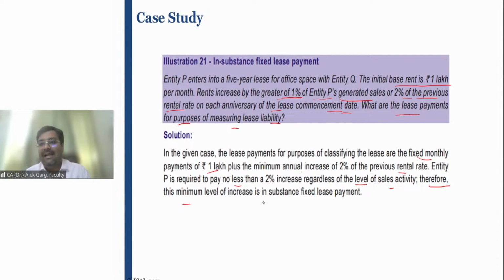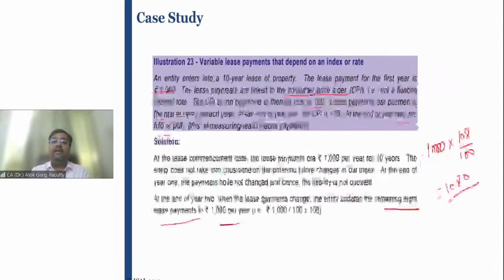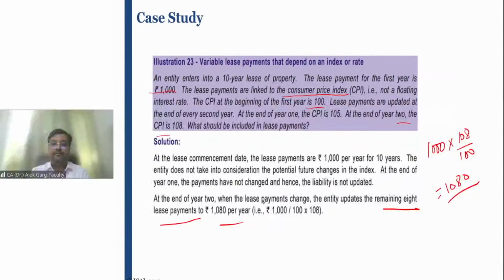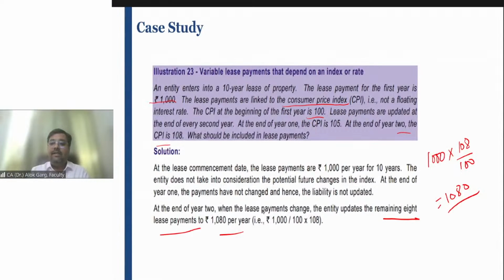Minimum 2% of 1 lakh, right? Or if any variable payment is depending on an index or a rate, that has to be considered. Or any exercise price has to be considered, or penalty has to be considered, right? Or residual value guarantee given by the lessee has to be considered. If in actual the rent payment is higher, in that case, the differential will go to the P&L. It is like a variable lease payment, right? It goes to the P&L. Is it clear?